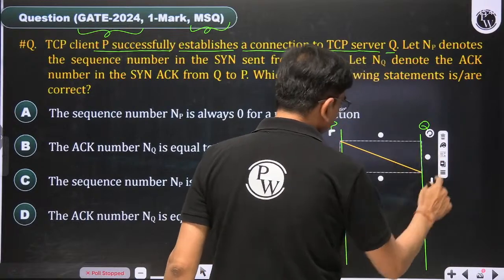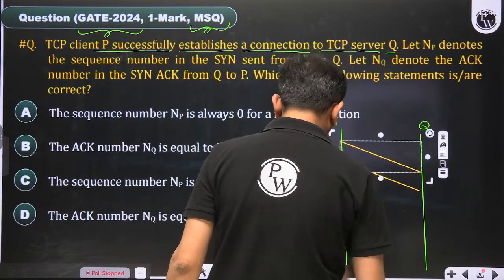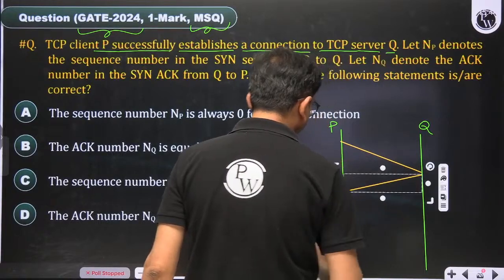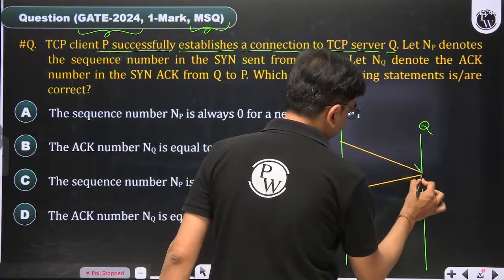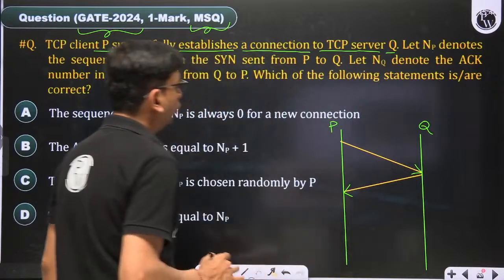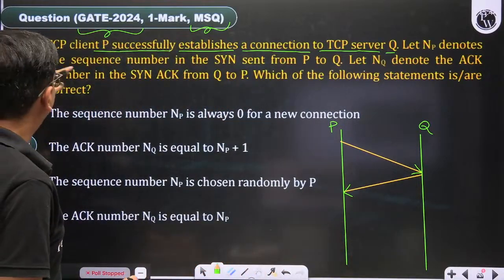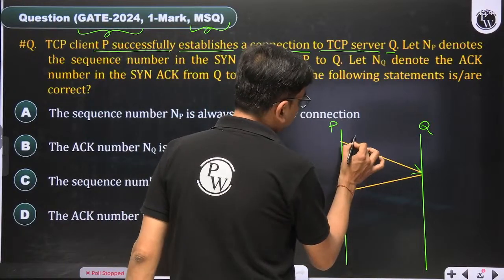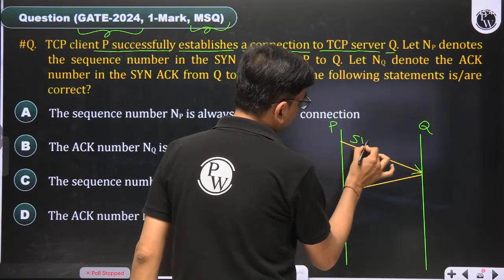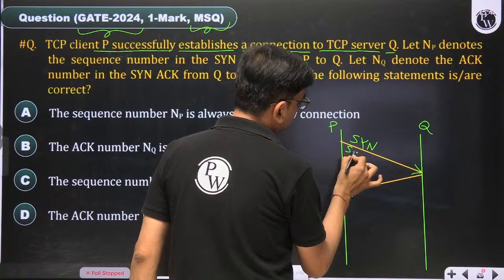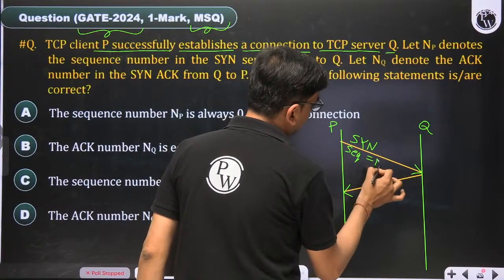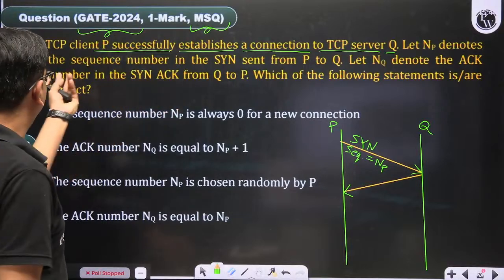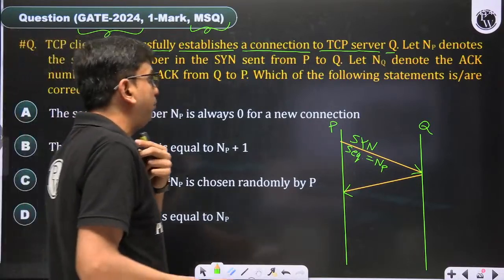This is the sync packet, and this is the sync plus acknowledgement. Now the question says, let NP denote the sequence number in the sync sent from P to Q, the sync packet sent by P to Q in which the sequence number is NP.